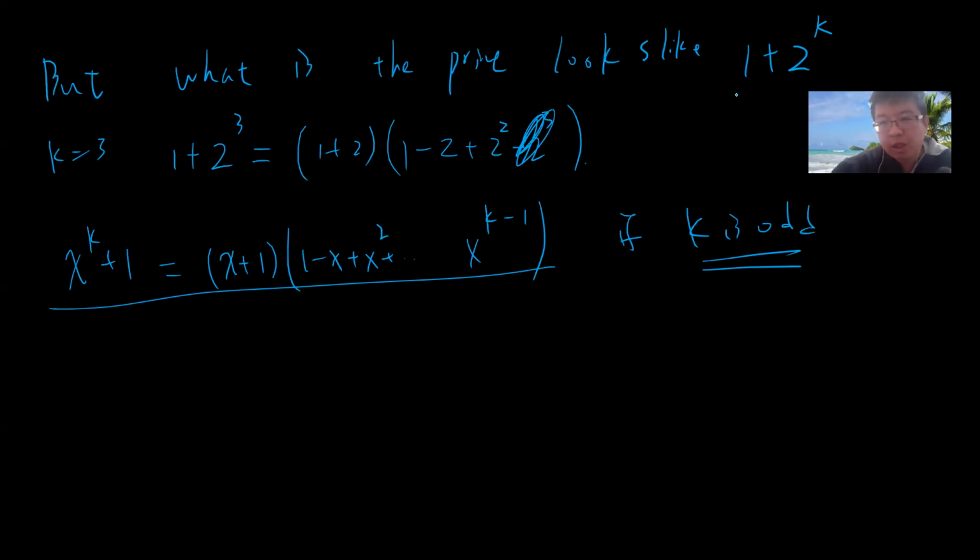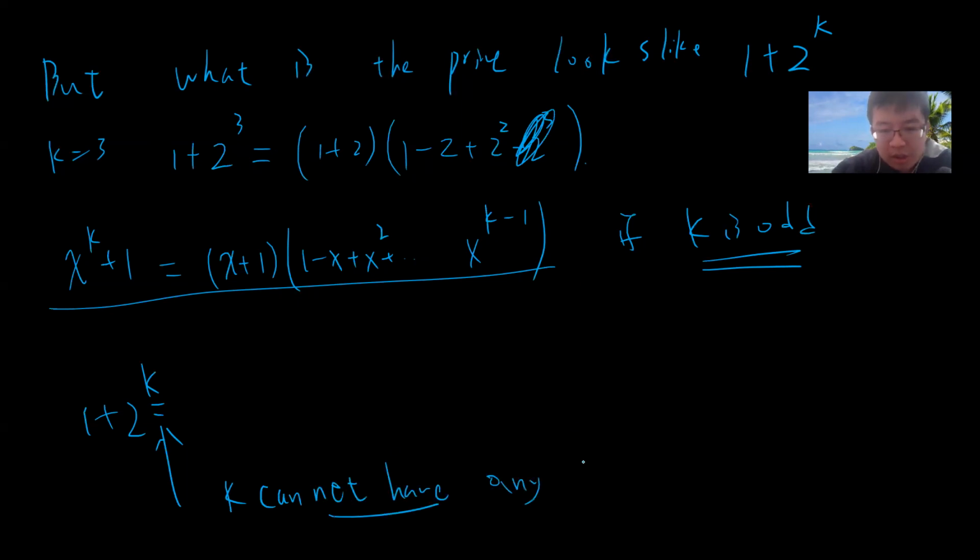So which tells you that in 1 plus 2 to the k, this k cannot have any odd factors.